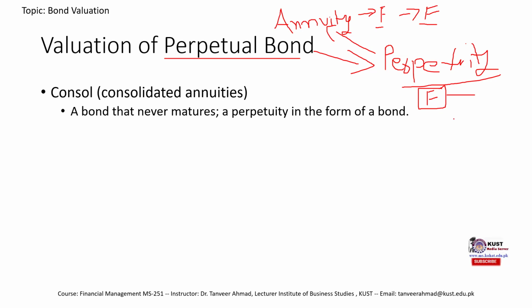The difference is that in annuity we know the time period for how long the cash flow would occur, the time period is finite, but in case of perpetuity, time is infinite. So for example, we are going to receive a cash flow forever, for infinite time period.